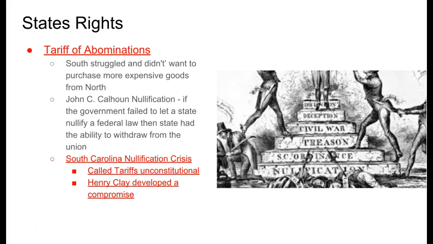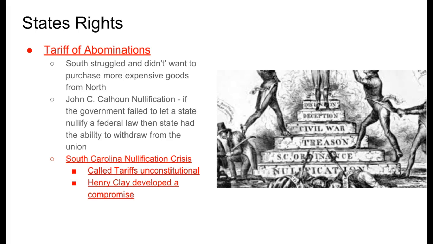We also saw issues of states' rights coming into play during this time. Remember, we had tariffs against goods in England, and that kind of continued on into this time period as well. And they began to be known as a tariff of abominations. What happened was the South was still struggling a little bit financially, and so they didn't want to have to purchase all these expensive goods from the North. They wanted the ability to purchase goods from England as well. But what ended up happening was they still were forced to purchase these expensive goods, and it made them upset.